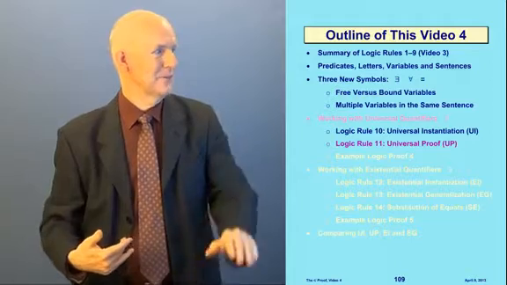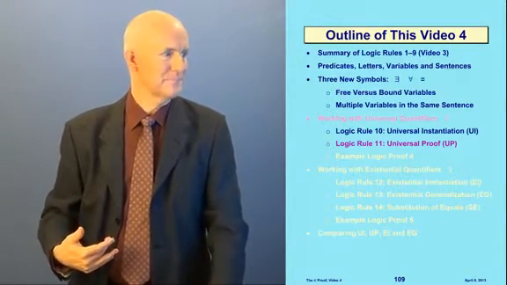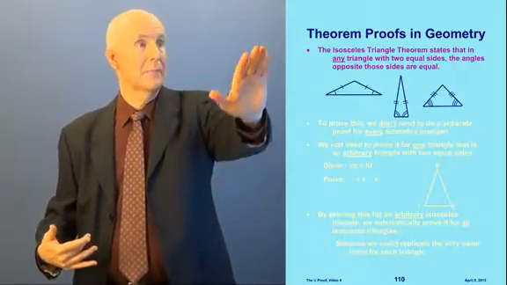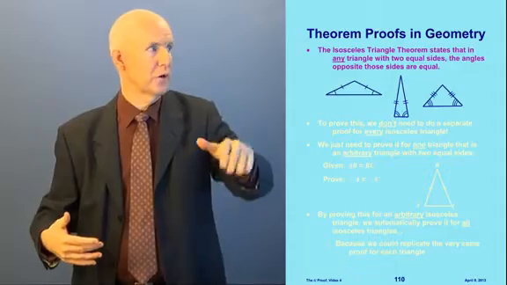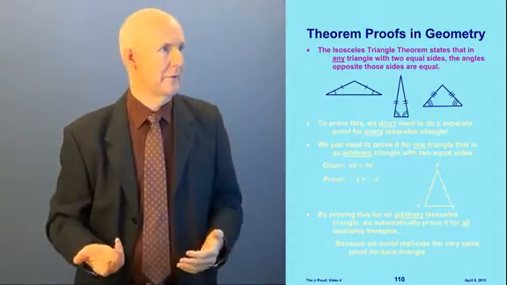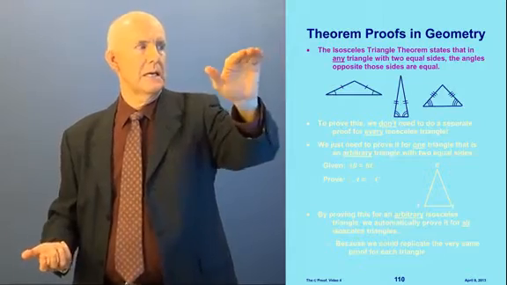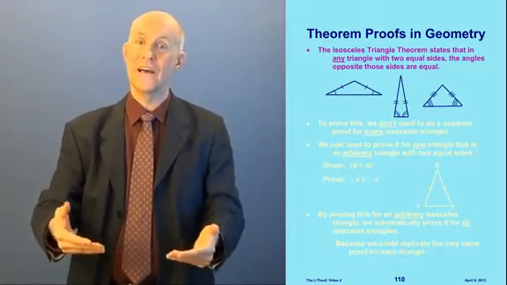Okay, so now let's move on to our next rule, Rule 11, called universal proof. I'm going to give an example from geometry here to help you understand how this works. The isosceles triangle theorem, here we're switching back to geometry. Here's what it says: in any triangle with two equal sides, the angles opposite those sides are also equal.